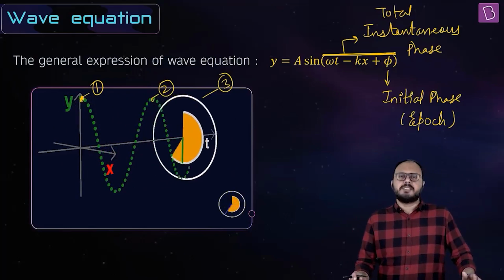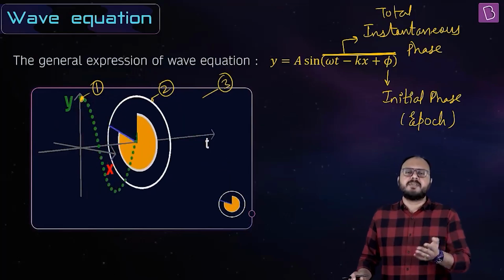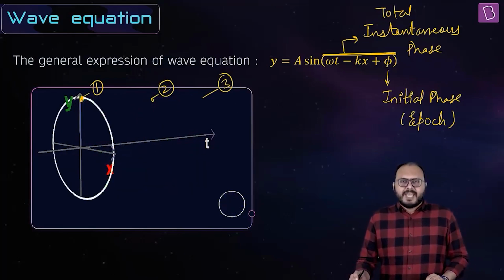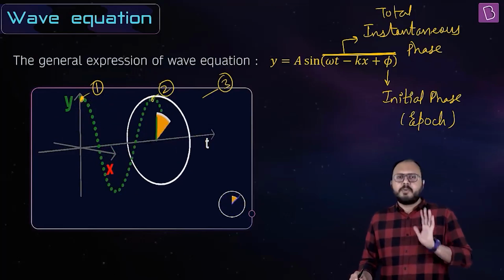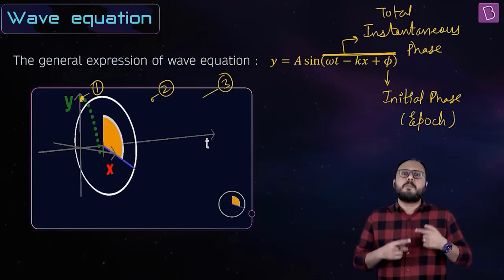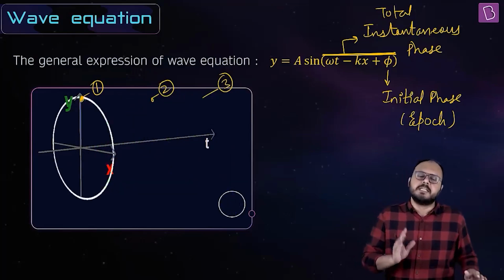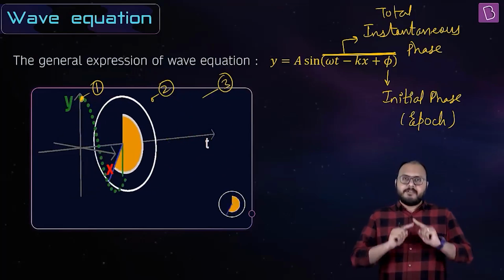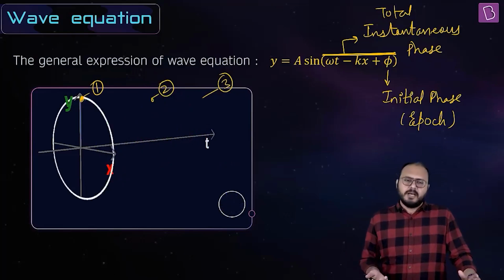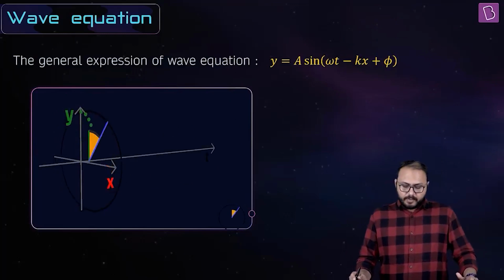And what does full yellow mean? Full yellow means the source has revolved around a full circle. One full pulse of the wave has been emitted out. So what is the phase? A phase, mathematically, is the argument of the sine function. But what does the phase do? Phase means after every 2π value of the phase, the wave repeats itself. Duh, sine is a periodic function with a time period equal to 2π. Obviously, sir.